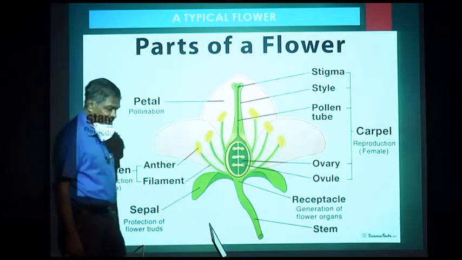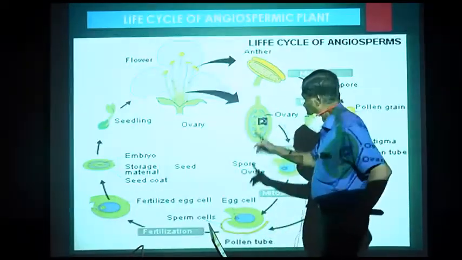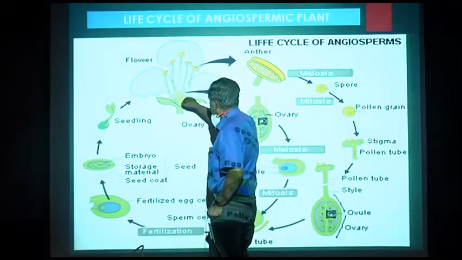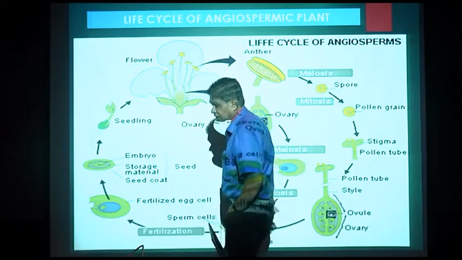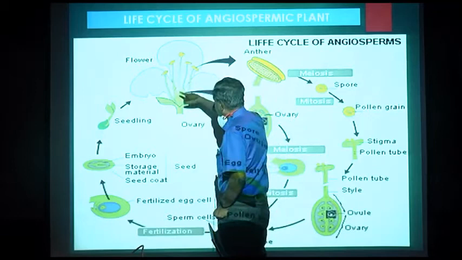So this is a flower. Now let's come back again to this.